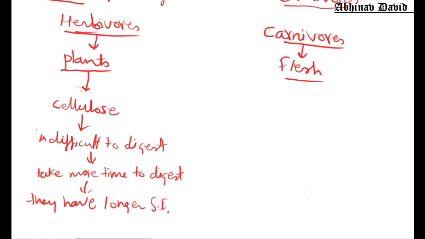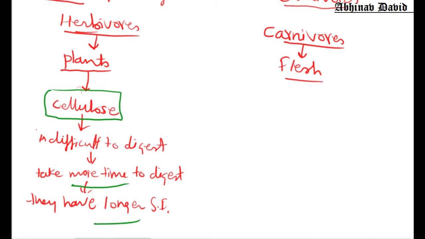So now you can see the herbivores have longer small intestine. Why? Because they eat plants and plants have cellulose, and that cellulose cannot be easily digested, and because of that they take more time to digest, and that is why they have longer small intestine.